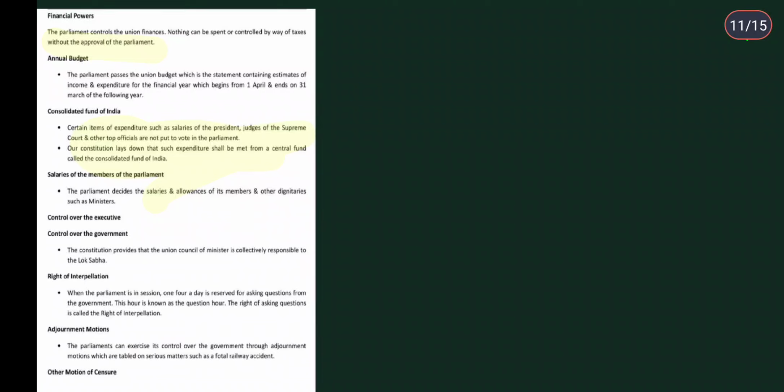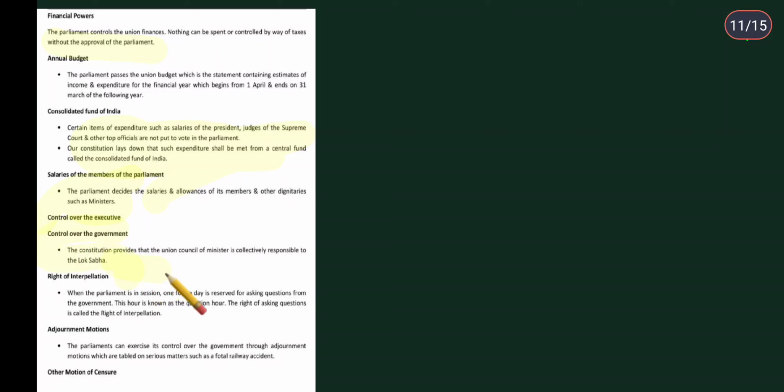Then salaries of the members of the parliament: the parliament decides the salaries and allowances of its members and other dignitaries such as ministers. So it's on the parliament to decide the amount which they are going to give as reward to the members of the parliament. Okay, then control over the executive, control over the government.